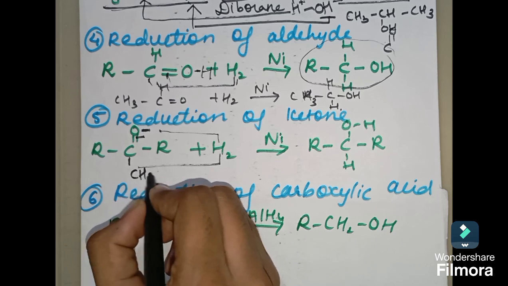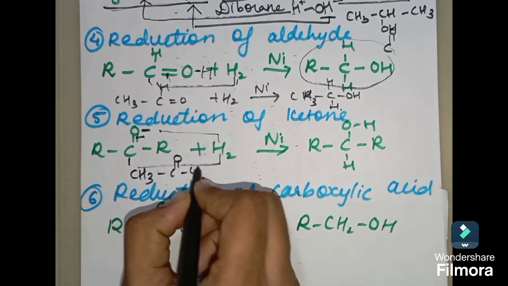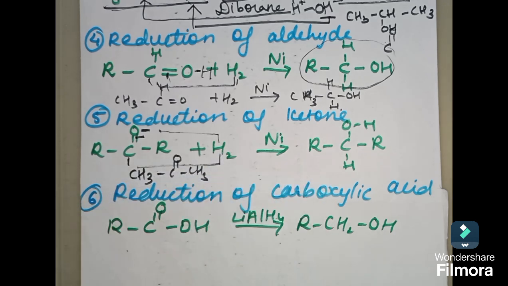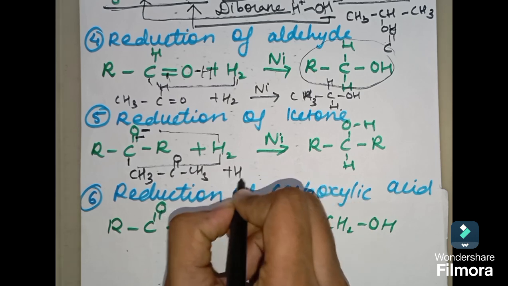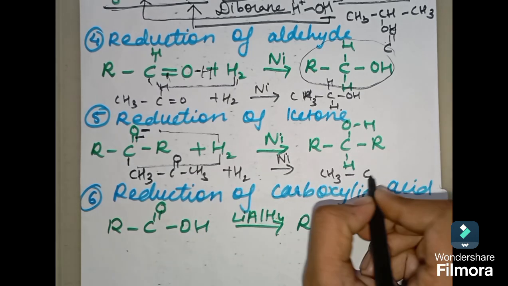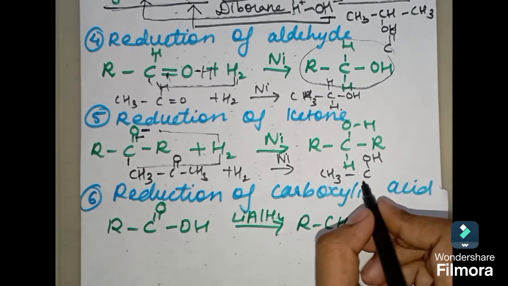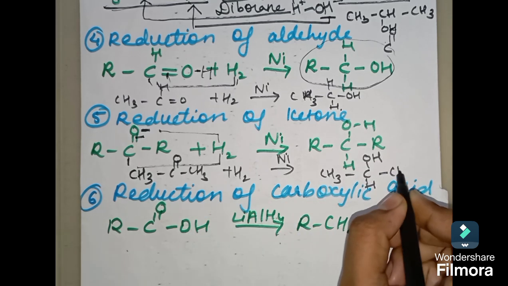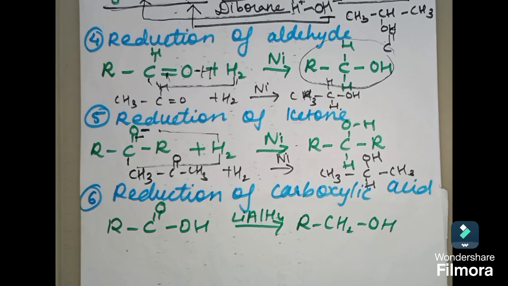Now here we will take one example, CH3, C double bond O, CH3. Can you guess the name of it? It is propan-2-one. Now I'm adding H2 in this in presence of nickel. So I'll get CH3CHOH, right? And one of the hydrogen will go over here. So what I have got over here is propan-2-ol. So when propan-2-one reacts with hydrogen in presence of nickel, the product formed is propan-2-ol.